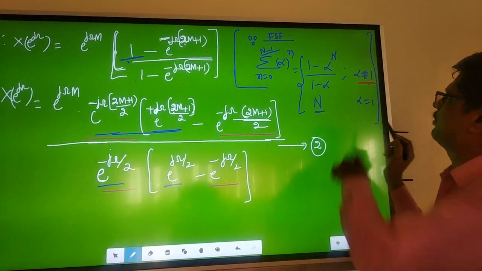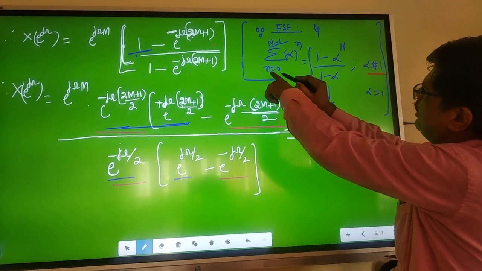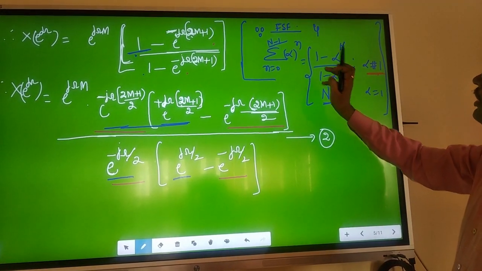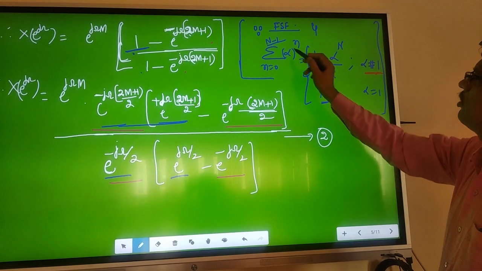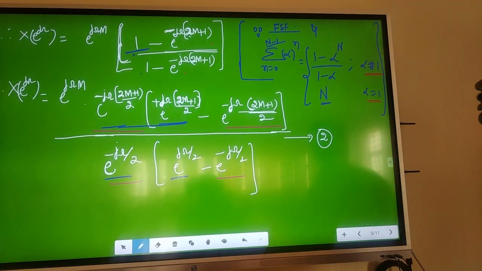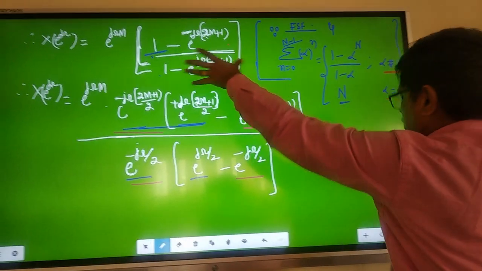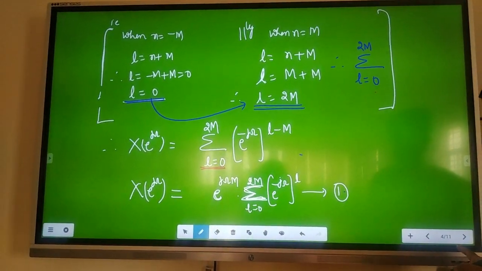When alpha is equal to 1, then the sum is N, because 1 to the power n is 1. For example, let's say N is 4. Then n equal to 0, alpha to the power 0, alpha to the power 1, alpha to the power 2, alpha to the power 3, which is equal to 4 only. That is why the sum is equal to N when alpha is equal to 1. That formula you apply here, like as usual last time.